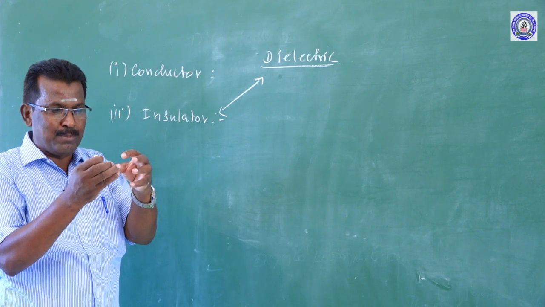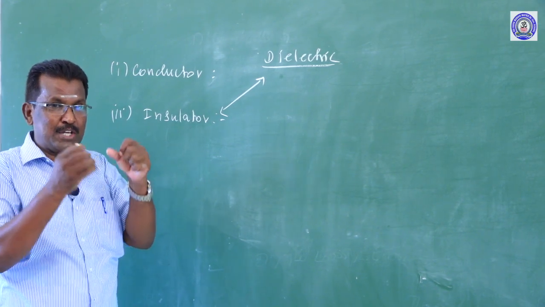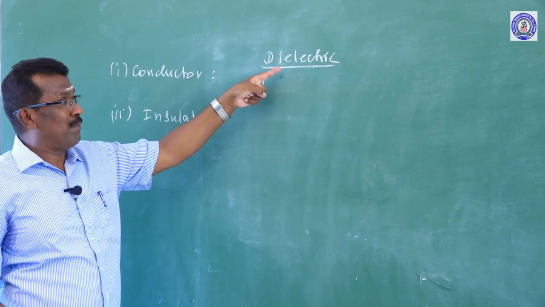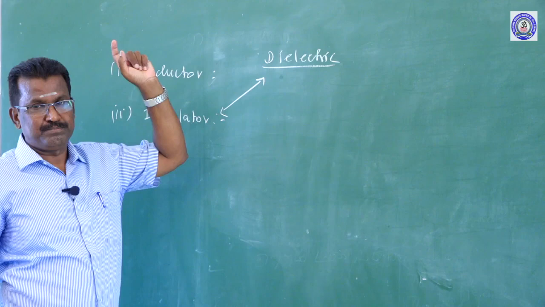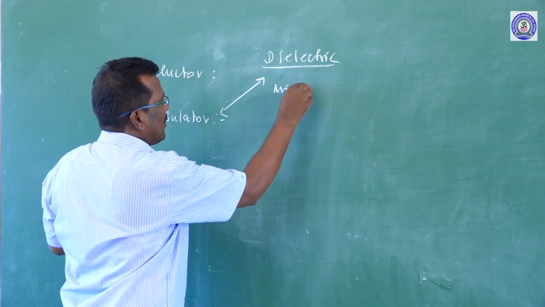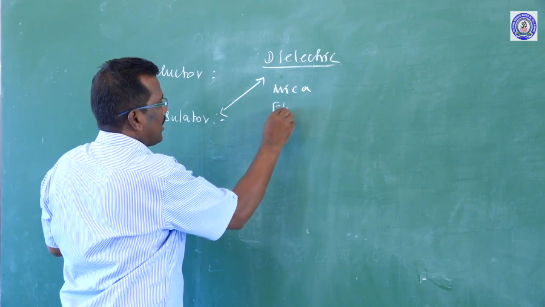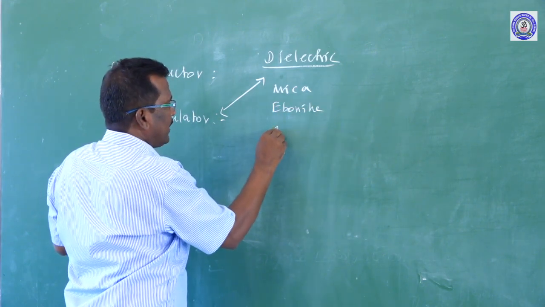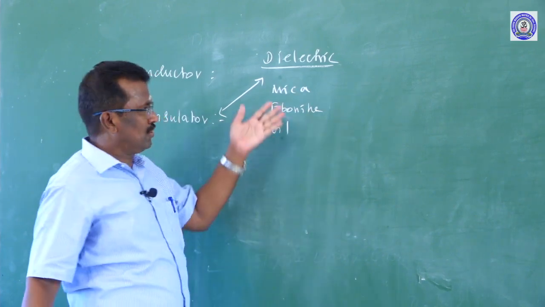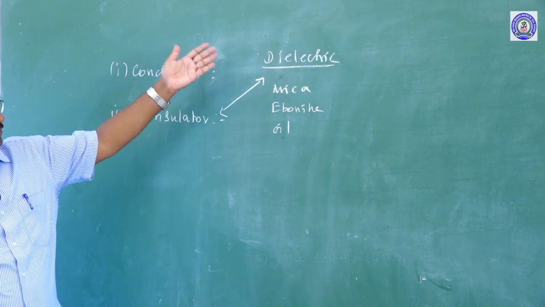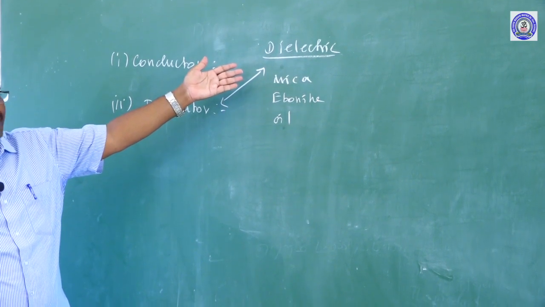There is no chance to release an electron from the nucleus, but an electric field can pass through a dielectric. Examples are mica, ebonite, oil, and paper.